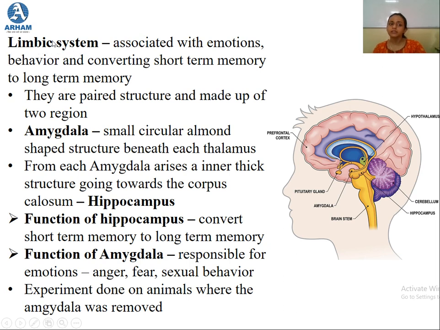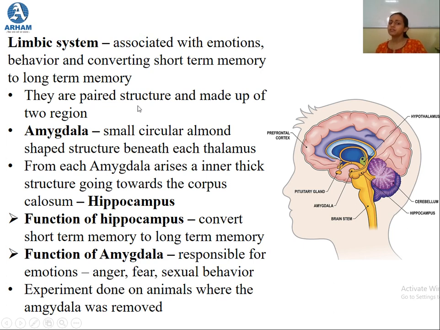This limbic system is associated with emotions, the behavior, and converting your short-term memory into a long-term memory. Okay, so suppose you can take an example, if you are watching this video right now, this is your short-term memory, okay, and if you want to remember this thing for a longer time, that means it is converted into a long-term memory which is done by the limbic system. So the limbic system is associated with emotions, the behavior, and converting your short-term memory into a long-term memory.